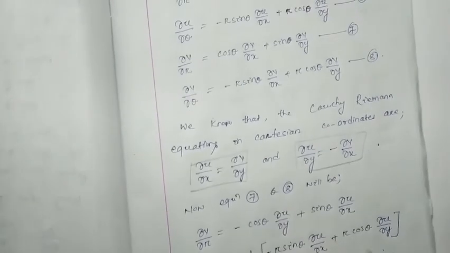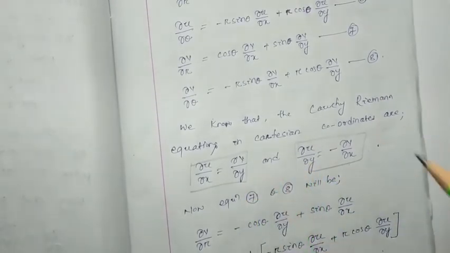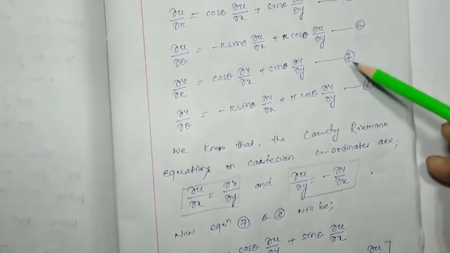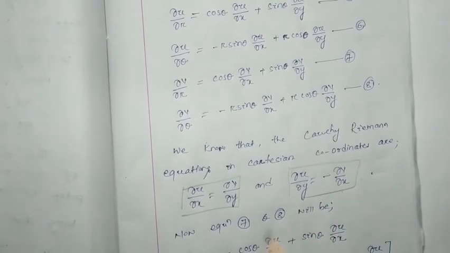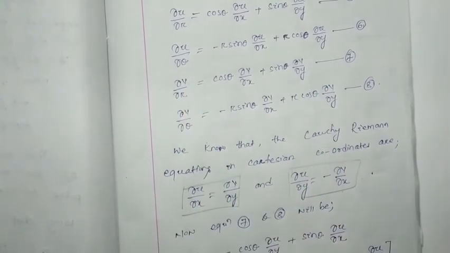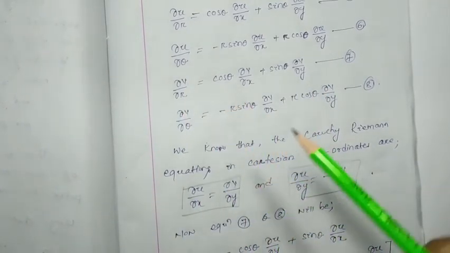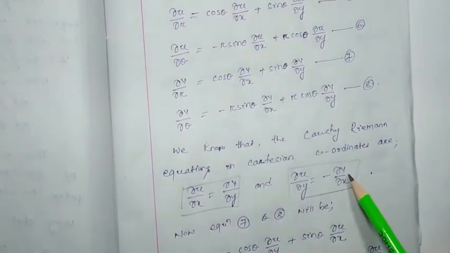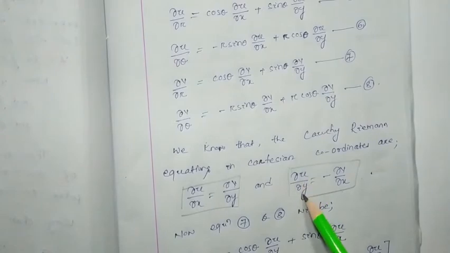So now by using these two equations, number 7 and 8, so 7 and 8 is going to be modified. Here you can see del v by del r is equal to del v by del x, which can be written as minus del u by del y.